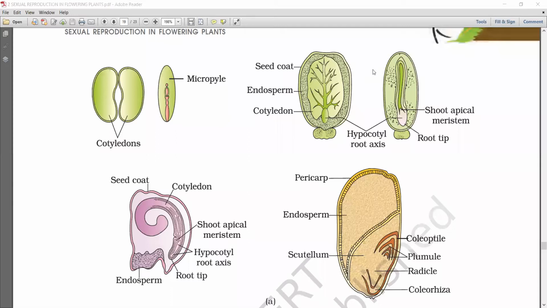Next point: inside the seed coats, the embryo has an embryonal axis and 2 cotyledons.